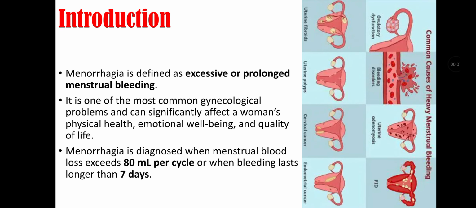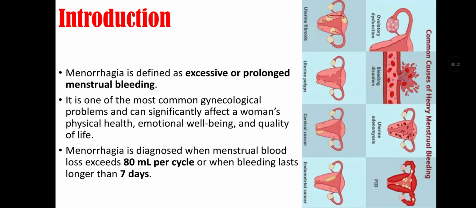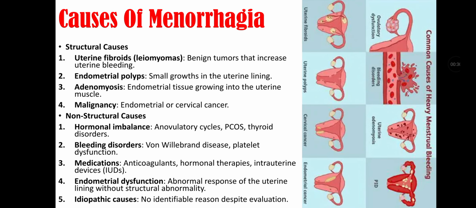And let's start our topic with introduction. Menorrhagia is defined as excessive or prolonged menstrual bleeding. It is one of the most common gynecological problems and can significantly affect women's physical health, emotional well-being, and quality of life. Menorrhagia is diagnosed when menstrual blood loss exceeds 80 milliliters per cycle or when bleeding lasts longer than 7 days.